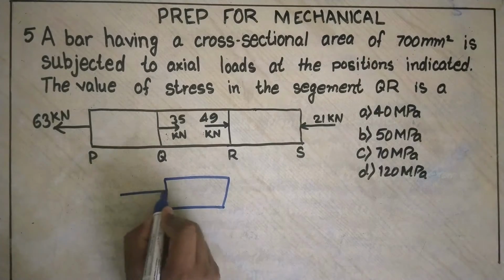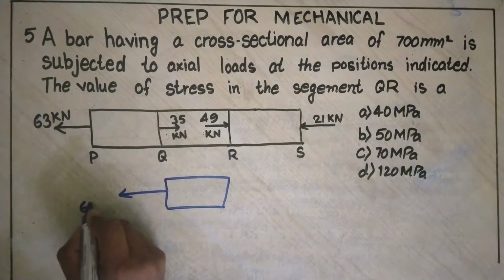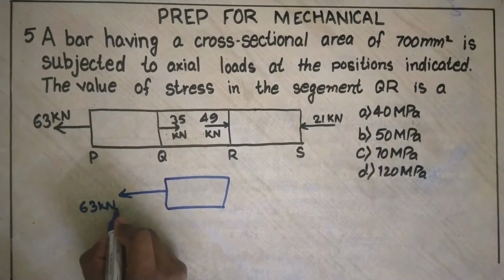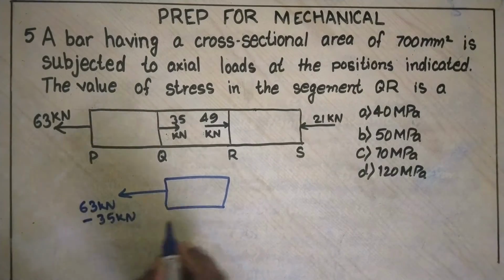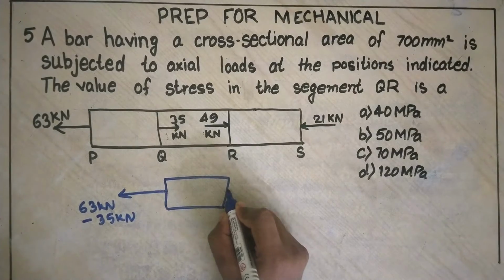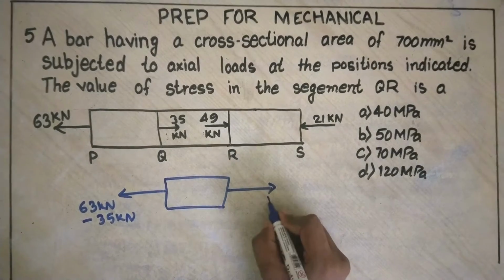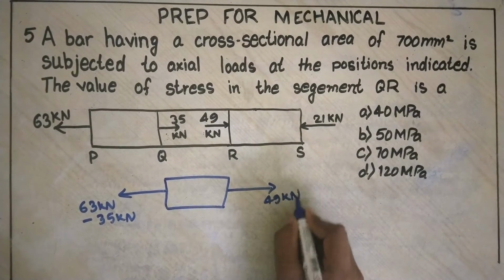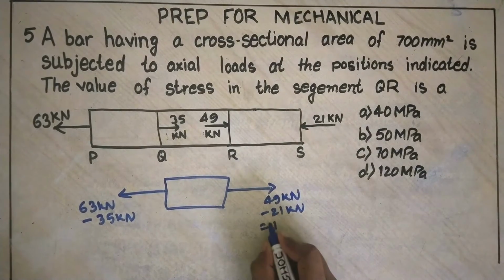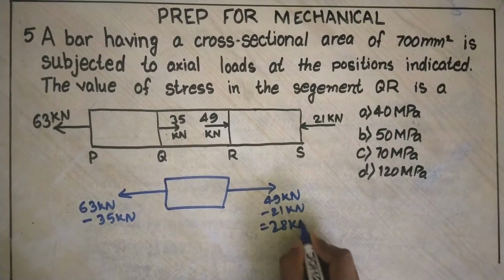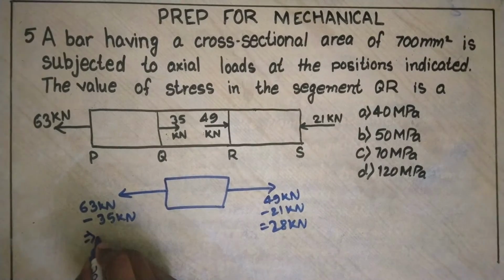Force acting in leftward direction 63 kilonewton minus 35 kilonewton. Force acting in rightward direction 49 kilonewton minus 21 kilonewton. 28 kilonewton and 28 kilonewton.